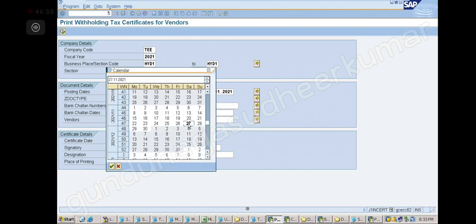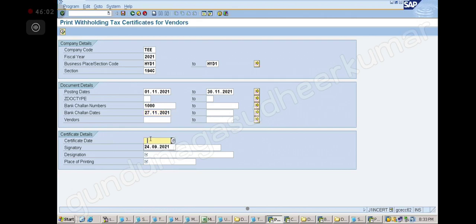This is the bank challan number, and then certificate. So we are nearly done. Now signatory is this, designation is this, place of printing is Hyderabad. Okay, now, done? So what certificate number will I get? 5 lakh. Let us see.